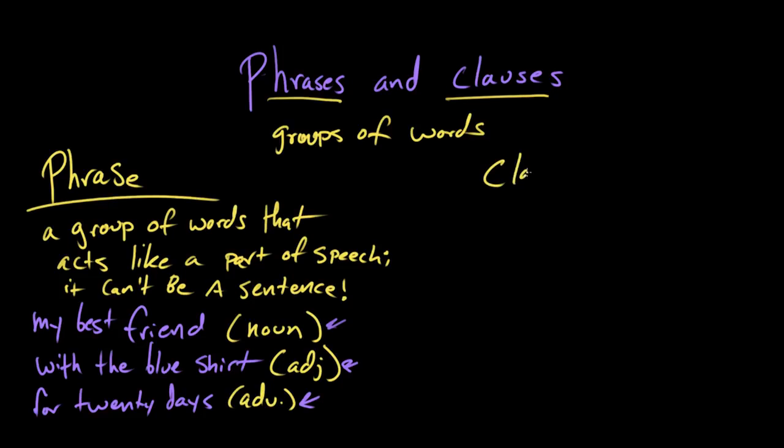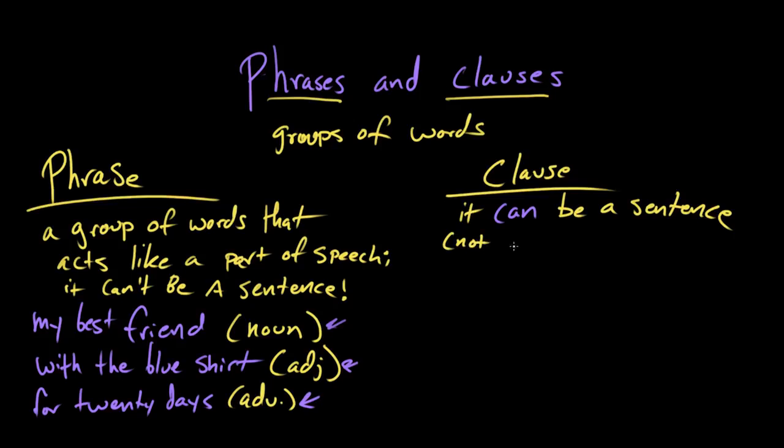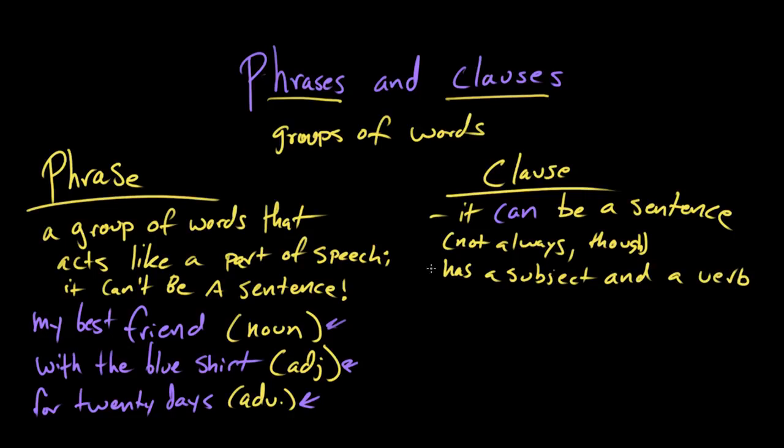Meanwhile, a clause is a group of words that can be a sentence? It's not always a sentence, but the big difference between phrases and clauses is that clauses do have both a subject and a verb. It can't be a phrase because a phrase is just one part of speech, but a clause always has a noun or pronoun component and a verb component. That's right.